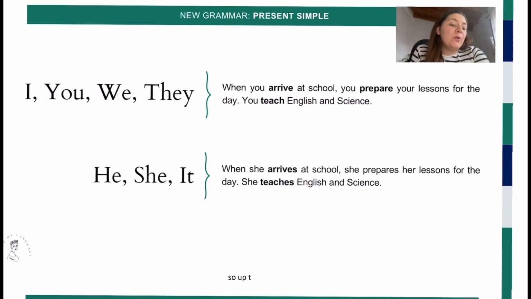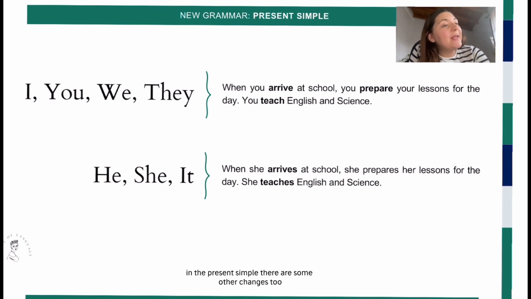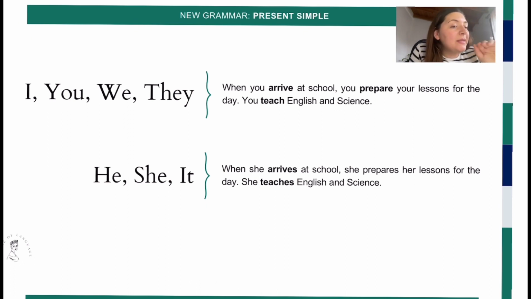So up to now, we have been using the verb to be, saying I am, you, we, they are, and he, she, it is. That's perfectly fine. Now, in the rest of the verbs in the present simple, there are some other changes too. We have some short texts for these two different groups. Let's look at the differences.